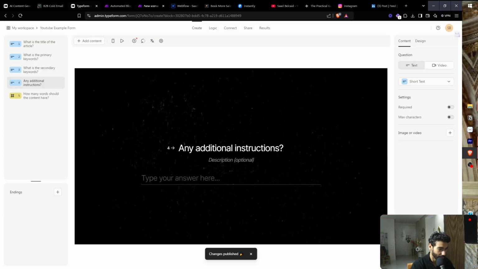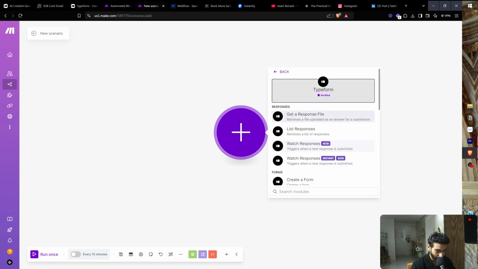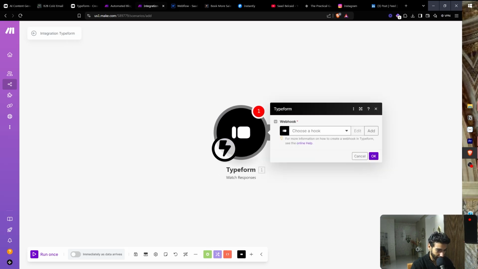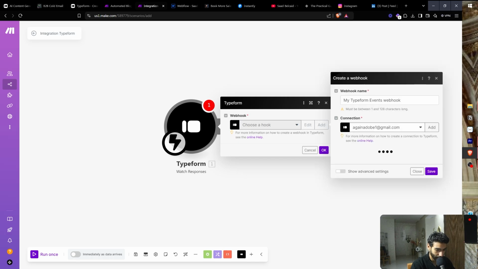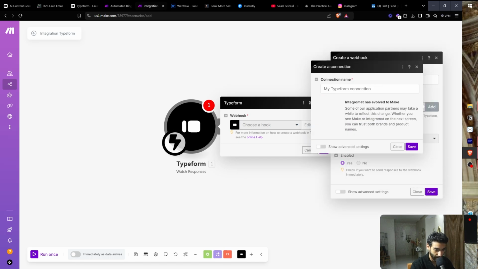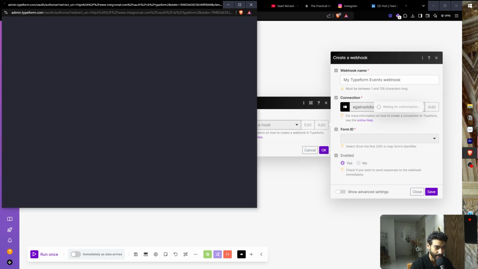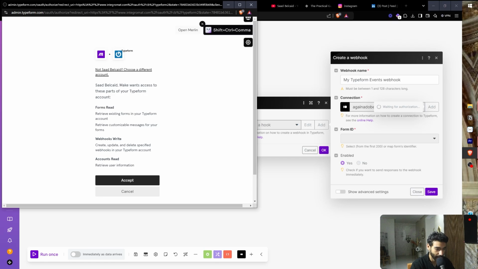So you're going to go back to Make, and then look for Typeform, and then look for watch responses, instant trigger. Click on add and just set up a connection right here. The way you do it is just click on add and click on save, and then you're going to get redirected to Typeform and just do your authorization. Click accept and you're done.